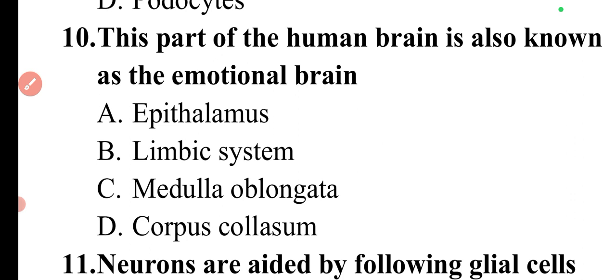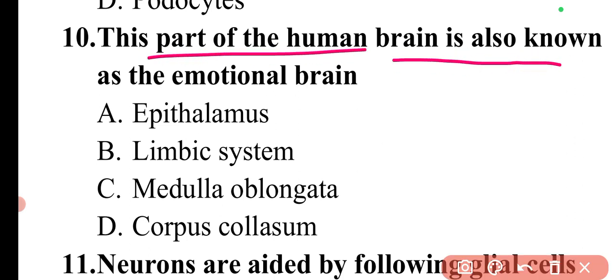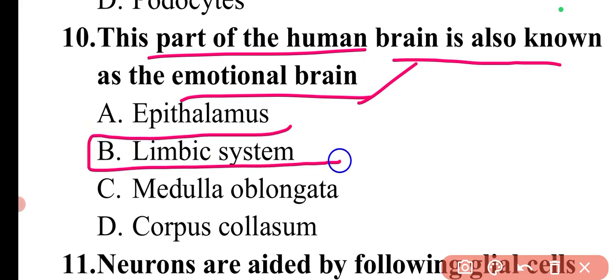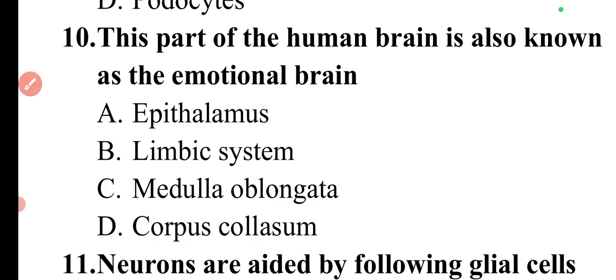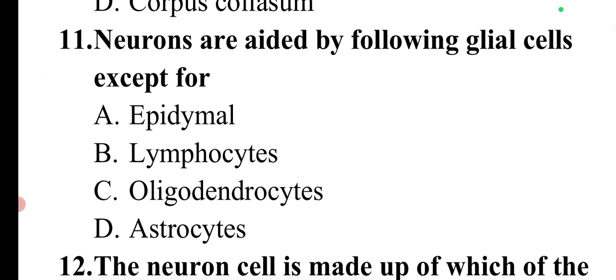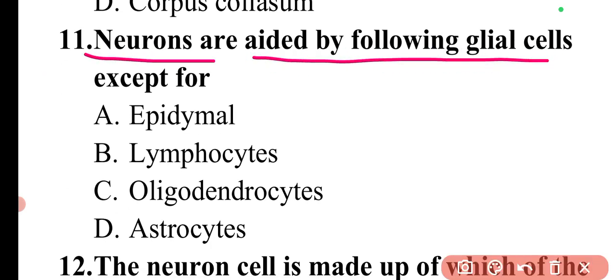The question is, this part of the human brain is also known as the emotional brain. The emotional brain is simply the limbic system. The limbic system is a part of the human brain which is known as the emotional brain. So here option B is correct. The next question is, neurons are aided by the following glial cells except.